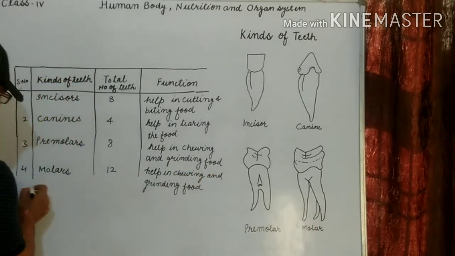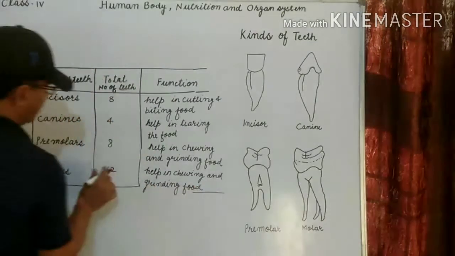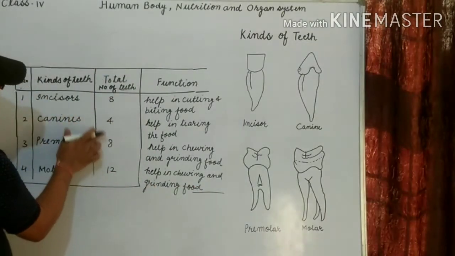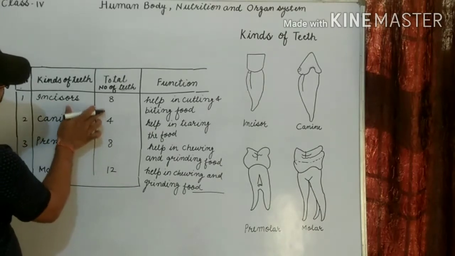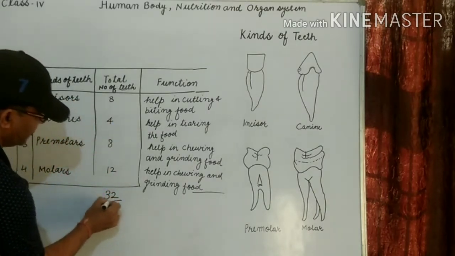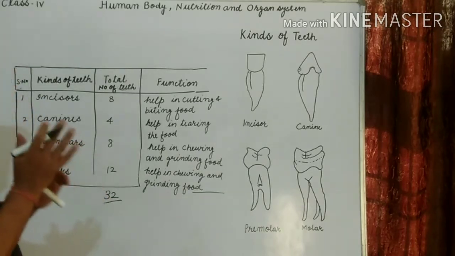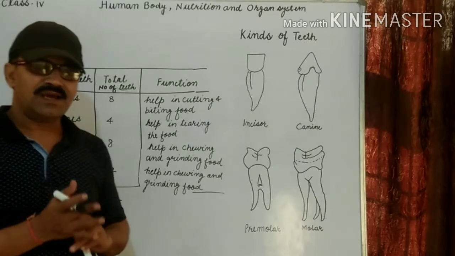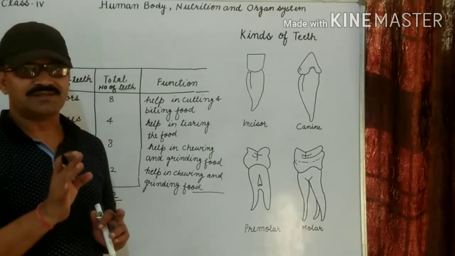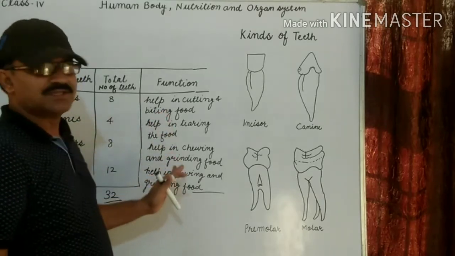Now see the total. We have 32 teeth or not? 12 and 8 is 20, 20 and 4 is 24, 24 and 8 is 32 teeth. Clear? An adult has 32. There are 4 types of teeth: incisors, canines, premolars and molars. These are the numbers and these are the functions. Clear?